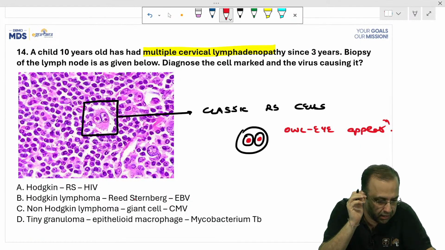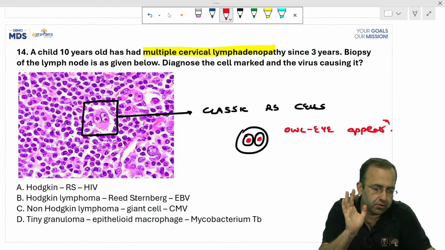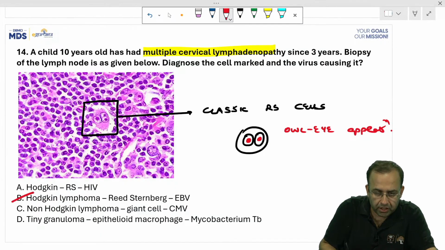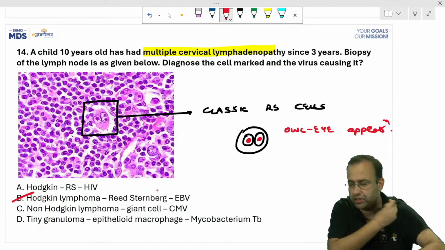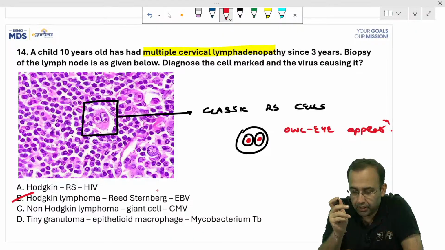Yes. Sir, we'll have a look at the vaccines, but we'll come to that. Recombinant vaccine is used, no? We'll come to that. So it is a case of Hodgkin's lymphoma along with the presence of RS cells, Reed-Sternberg cells. There is a question on vaccines. Vaccines are again important. We'll see that.